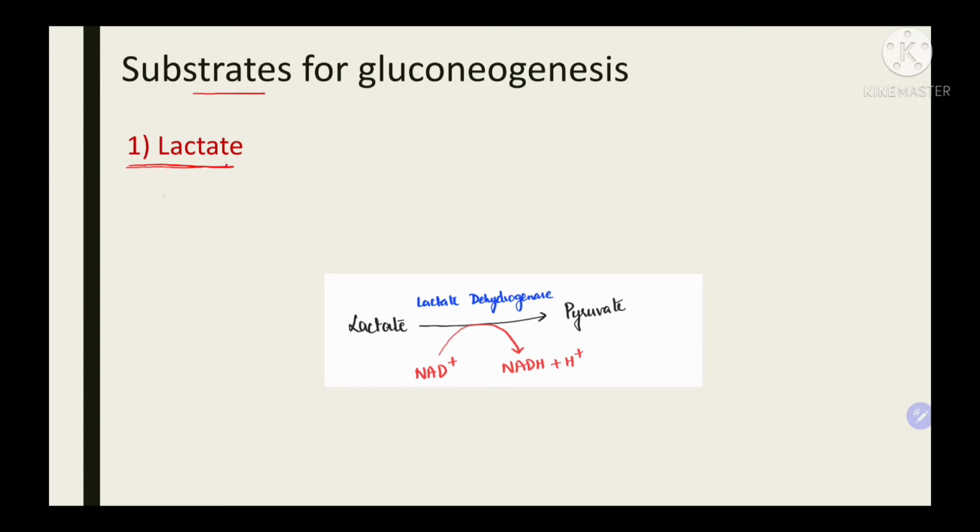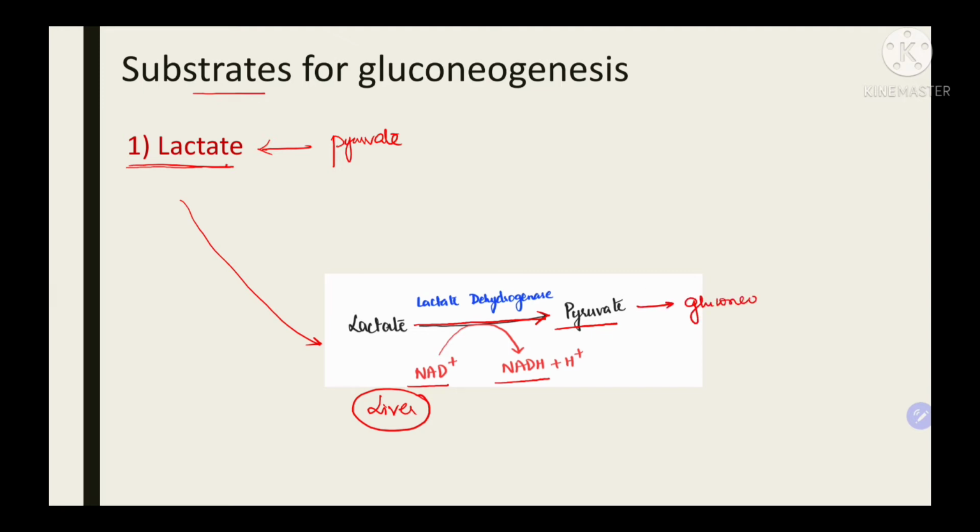The lactate that is formed during anaerobic glycolysis from pyruvate reaches the liver. In the liver, it undergoes a dehydrogenation reaction in which the lactate, in the presence of the enzyme lactate dehydrogenase, forms pyruvate, in which one molecule of NAD gets reduced to NADH. Now this pyruvate enters gluconeogenesis.